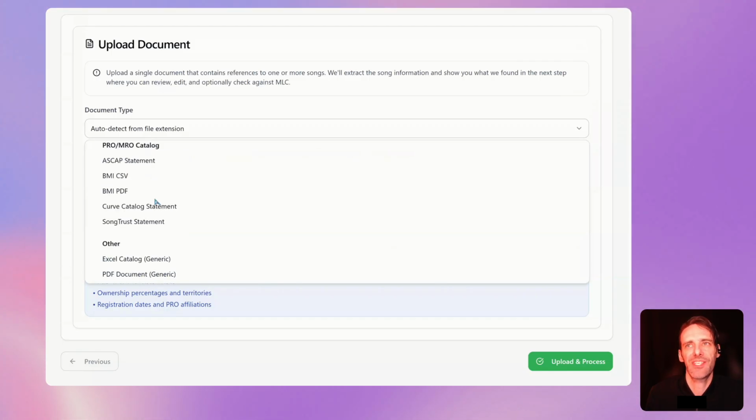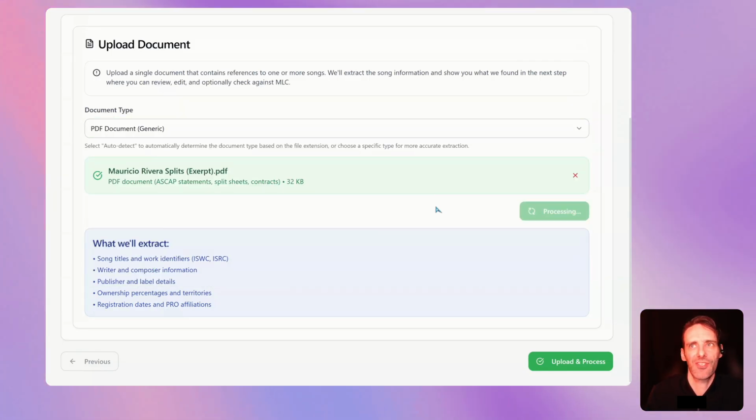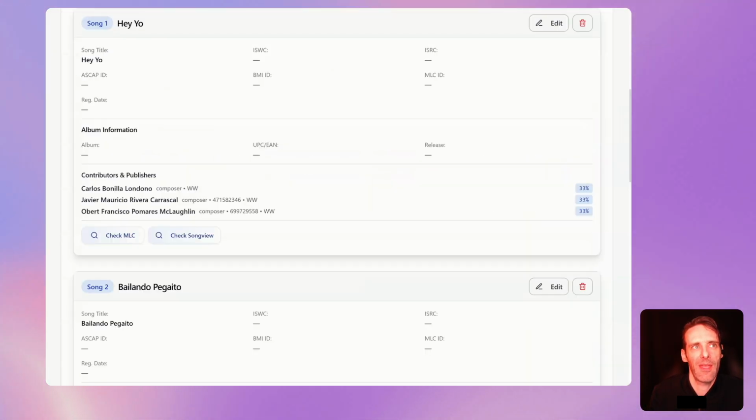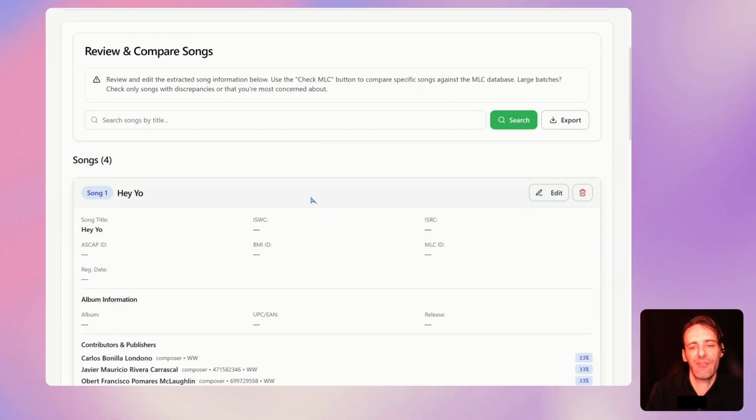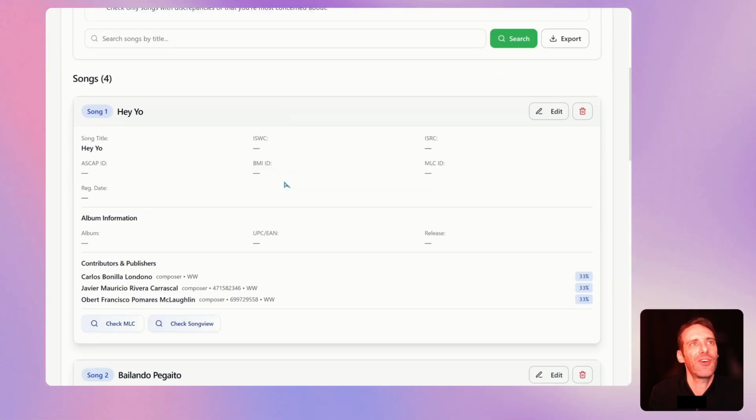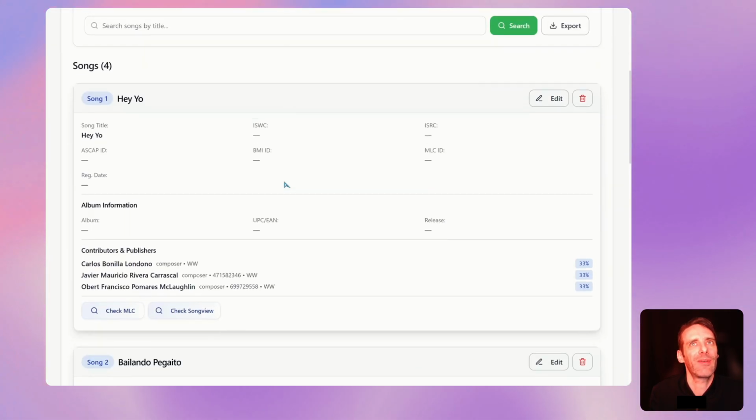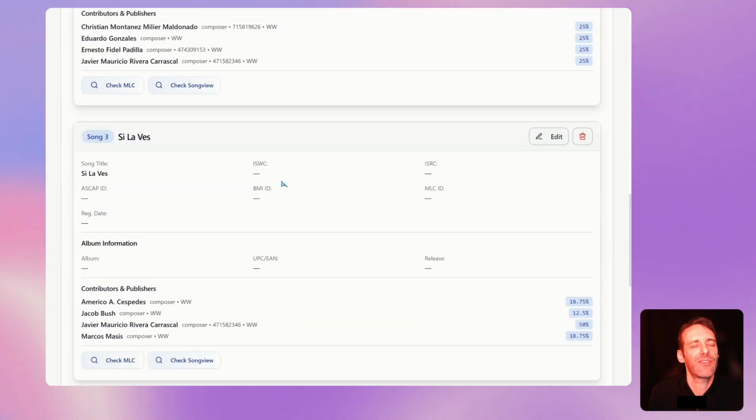And this one takes just a tiny bit longer, just because we are sending it out for document recognition and trying to use an algorithm, which is partially AI enhanced, in order to figure out where the different fields are and develop confidence around them and make sure that we have the correct information in the correct place. We're getting an over 90% accuracy rate with this parsed information, even coming from extremely messy files. So we're pretty proud of that. It looks like we've got our songs. I'm going to go ahead and check MLC song view for these, and we'll see what comes back.